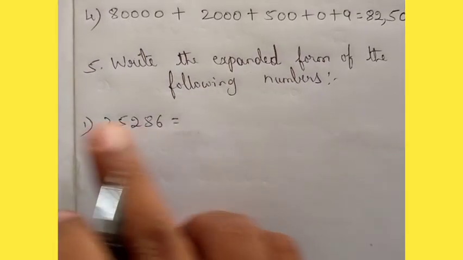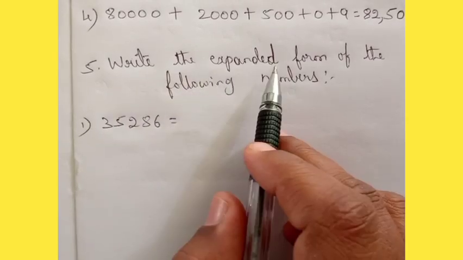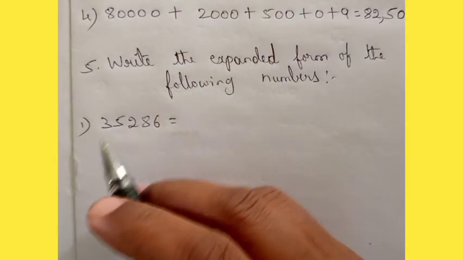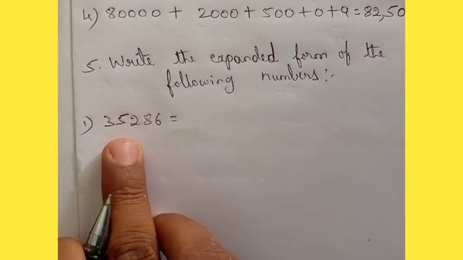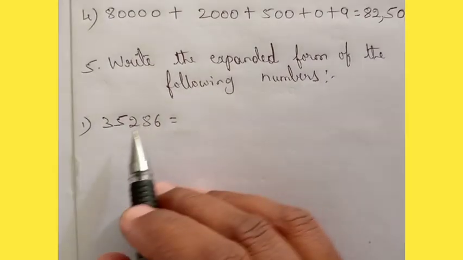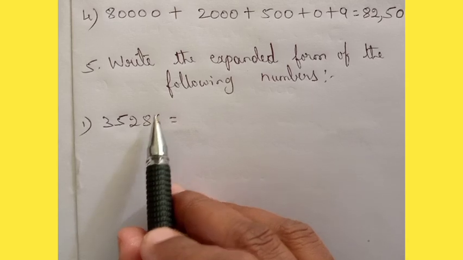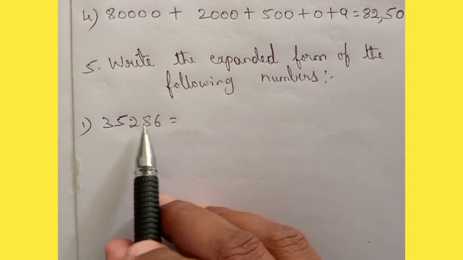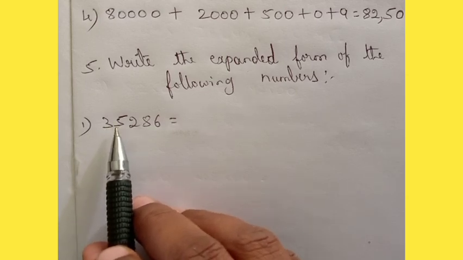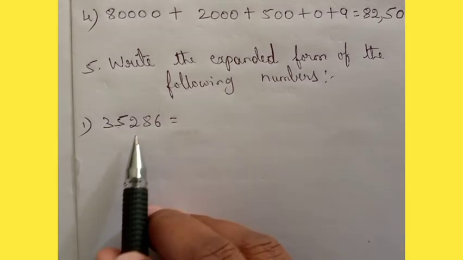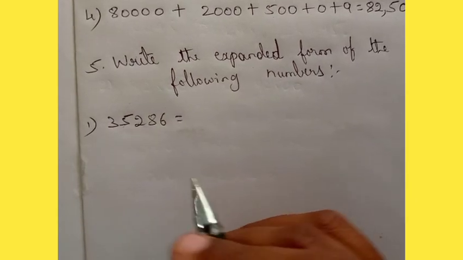See dear students, fifth main. Write the expanded form of the following numbers. The number is given here: 35286. So let us see the place value. 6 is in ones place, 8 is in tens place, hundreds, 1,000, 10,000. So let us read: 35,286. The number is given like that.